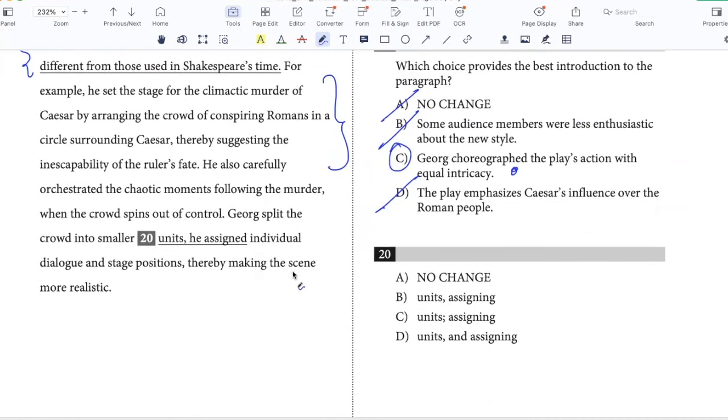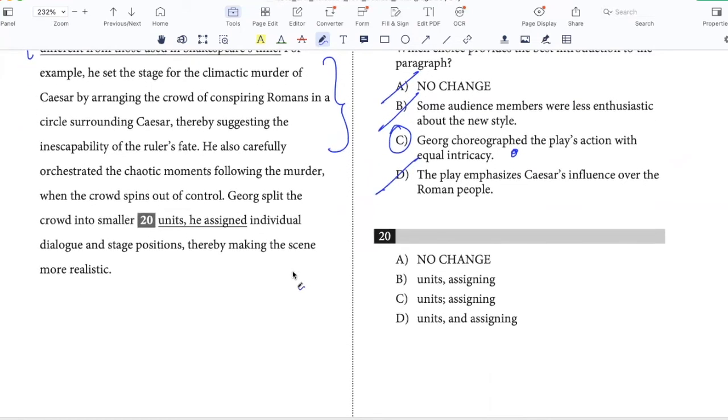He also carefully orchestrated the chaotic moments following the murder when the crowd spins out of control. George split the crowd into smaller units. He assigned individual dialogue and stage positions, thereby making the scene more realistic. So the way it's written is wrong because this is an independent sentence and this is also an independent sentence. So you can't put a comma between them.